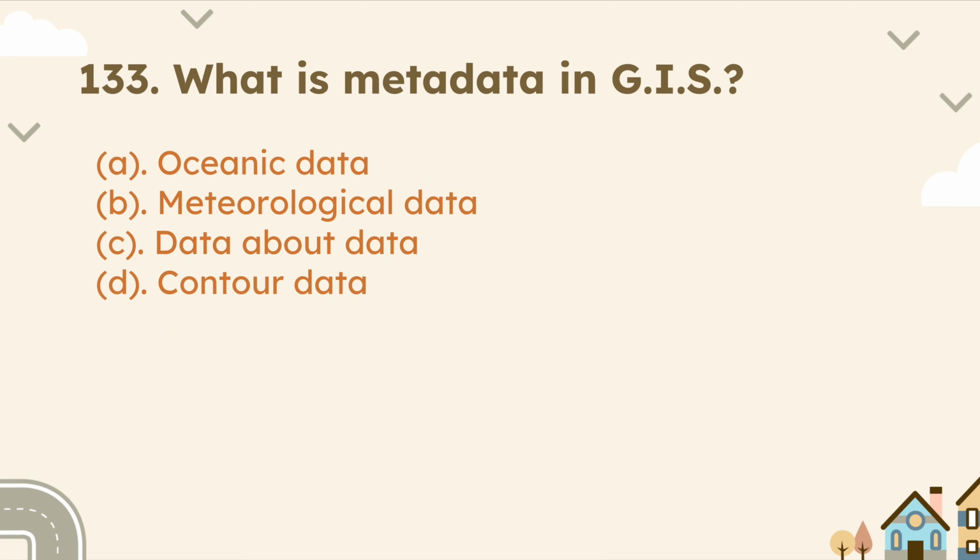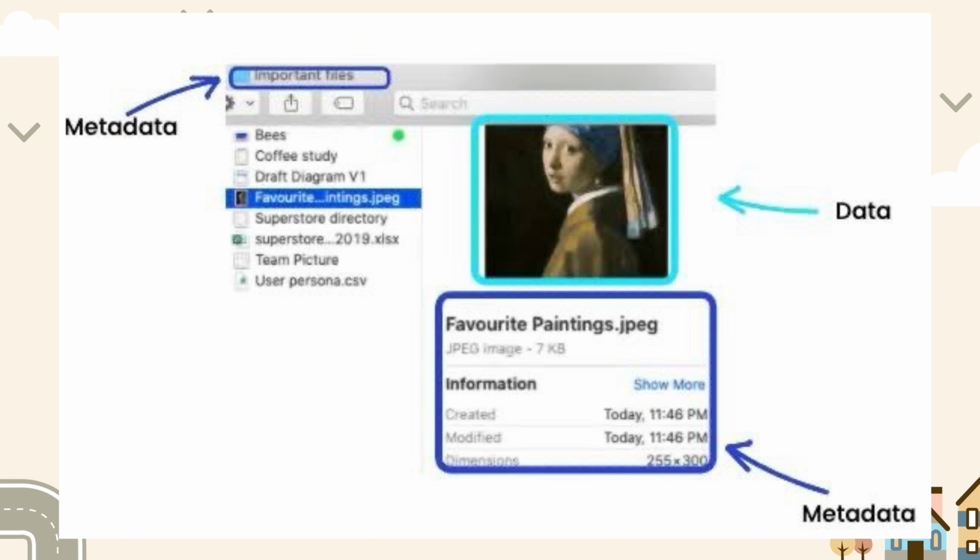Next question is, what is metadata in GIS? So metadata is information of a data, or we can say it is data about data. So the correct answer is option C. So here you can see an example of metadata in which information related to an image is part of metadata.